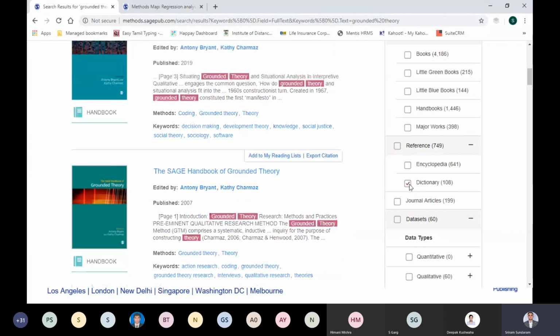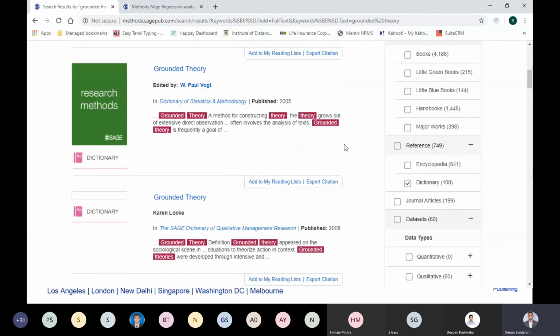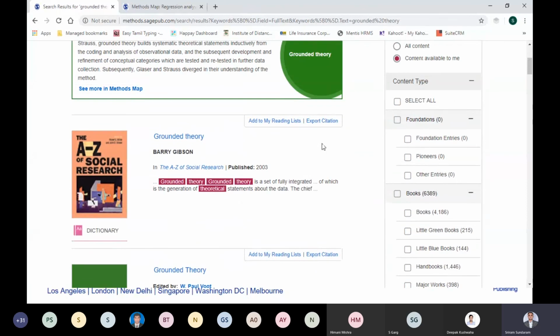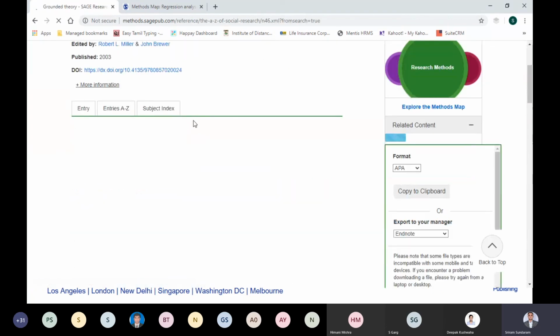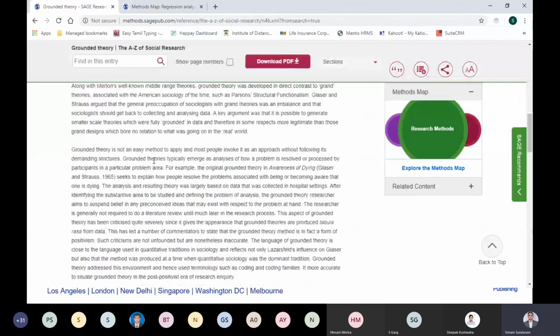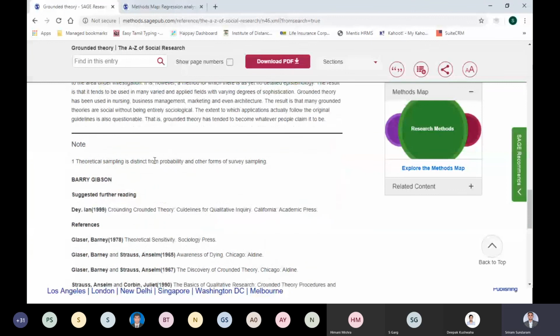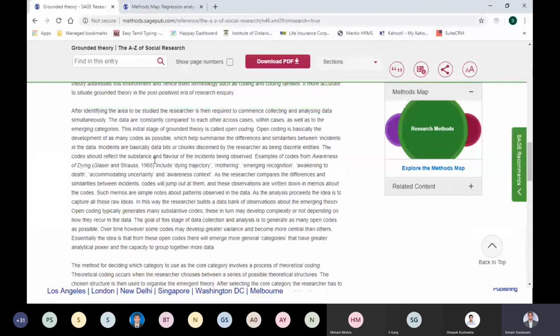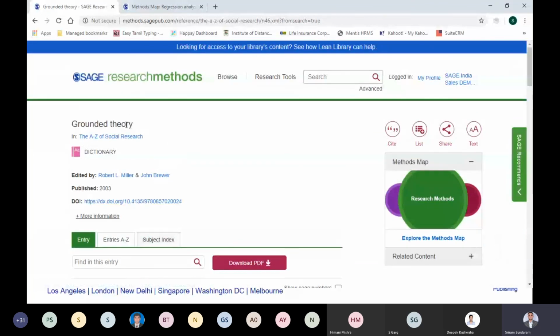There are 108 results on dictionaries. Select dictionaries, wait for it, and then you can see A to Z of Social Research. That's a dictionary available in this platform. In that, the section under G will cover the definition for grounded theory. So it gives a bit of what grounded theory is and what its history is, etc., just as a one-pager which talks about grounded theory.